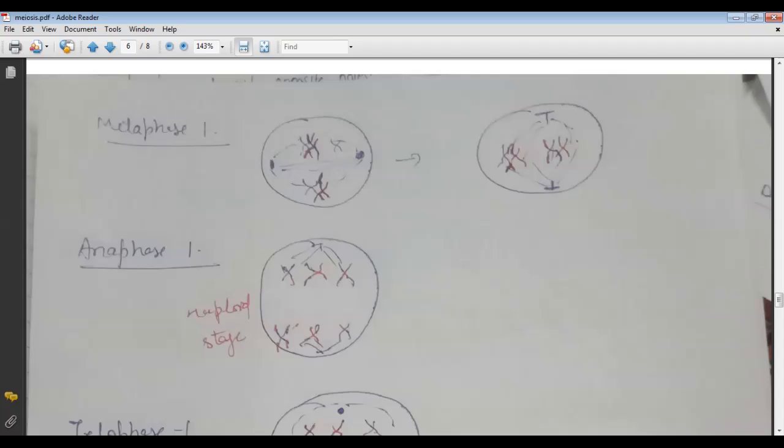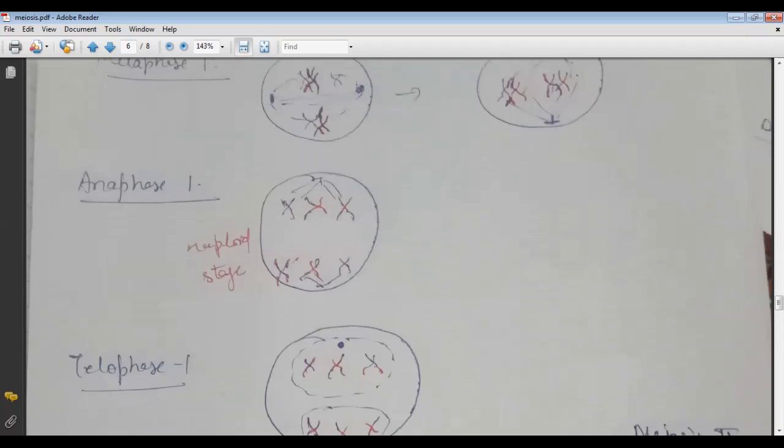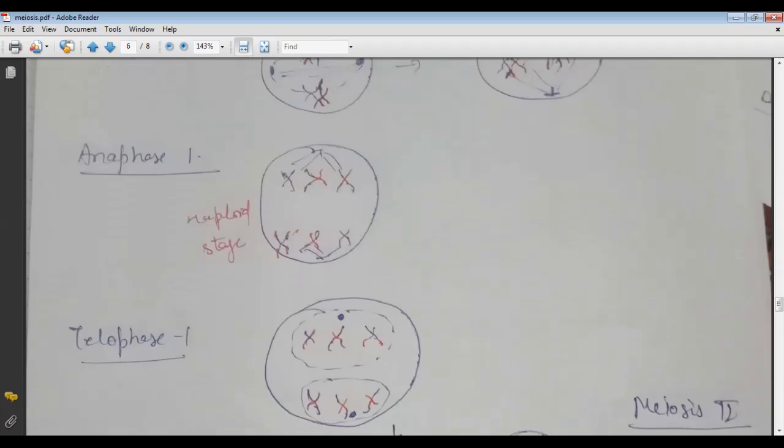Next is anaphase 1. In anaphase 1, the homologous chromosomes separate, but the sister chromatids remain attached to the centromere. I repeat again, in the anaphase stage, the homologous chromosomes separate, but the sister chromatids remain attached to the centromere. And in this stage, this is called the haploid state.